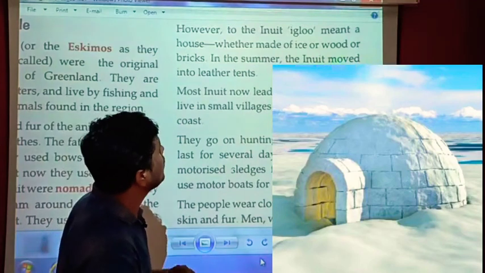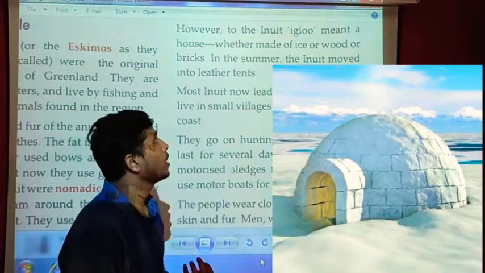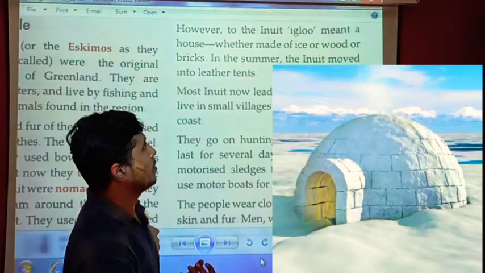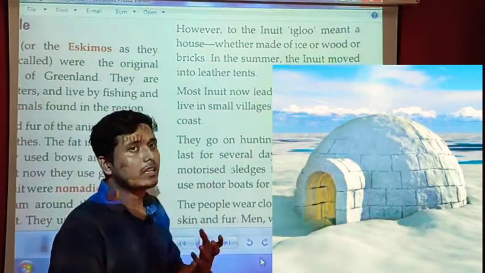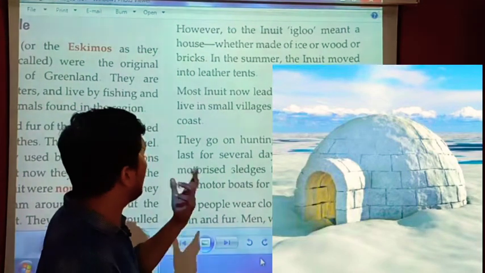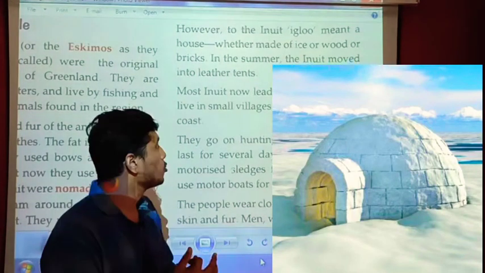However, to the Inuit, igloo meant a house. For igloo people, an igloo is a house, whether made of ice, wood or bricks. So they can make that igloo with the help of ice, wood or bricks. They can use anything to make an igloo.